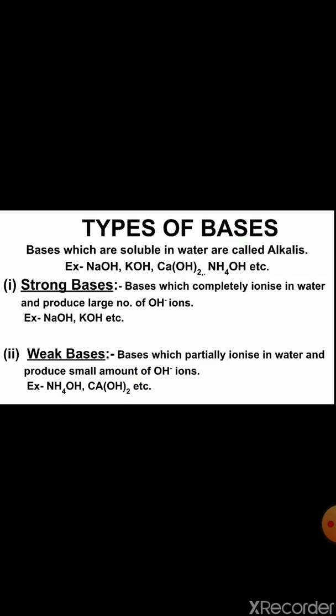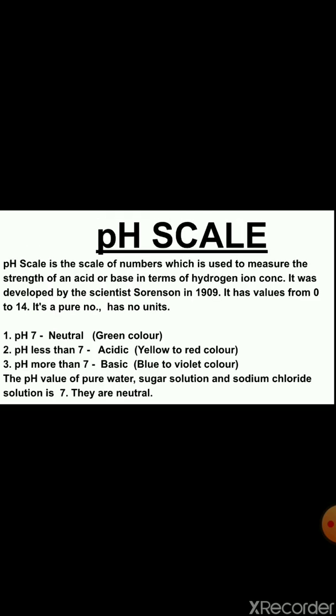Strong bases are the bases which completely ionize in water and produce large number of OH negative ions, that is hydroxide ions. And examples of strong bases are NaOH and KOH, means sodium hydroxide and potassium hydroxide. Weak bases, these are the bases which partially ionize in water and produce small amount of OH negative ions. The examples of weak bases are ammonium hydroxide and calcium hydroxide. Now children, next topic is pH scale.